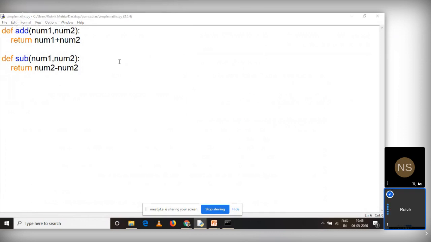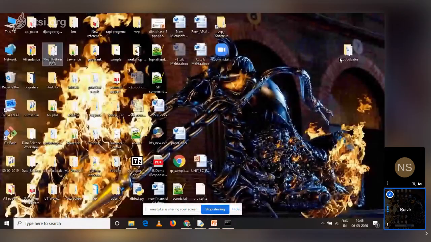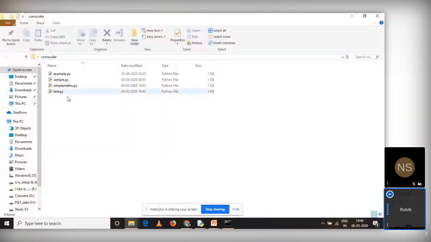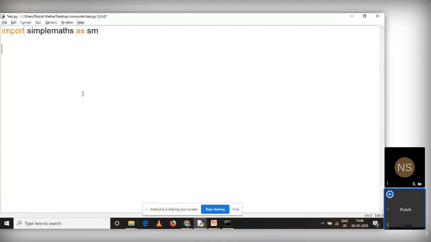I'll go to the test file again. This is my test file. What I'll do is call import. What was my file name? Simple maths. Let me call it SM, simple maths as SM. Where is this file stored? If you can see, there is a folder called Comscolar. In this folder, there is a file called simple maths, and another file test.py on which I'm working right now. So import simple maths as SM.